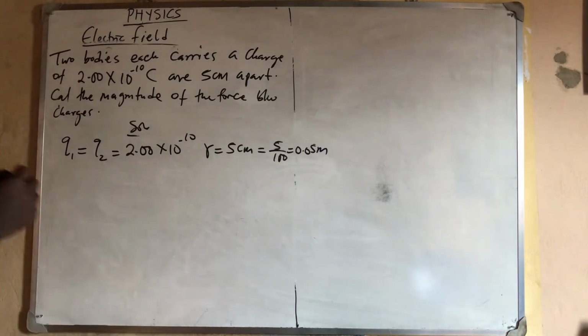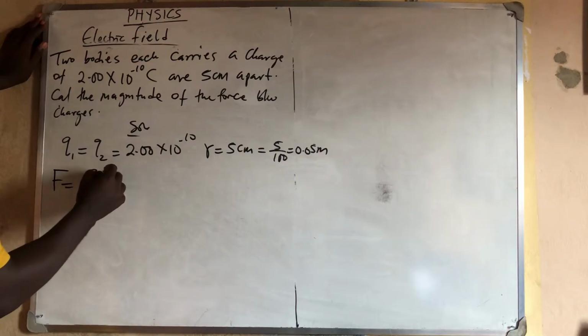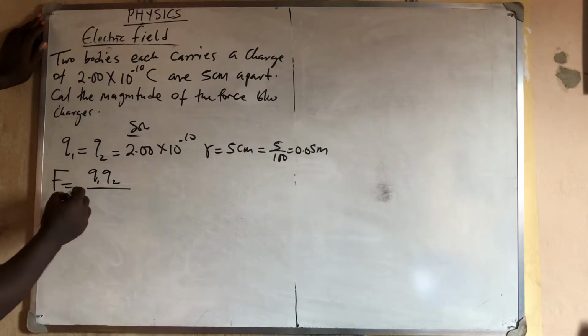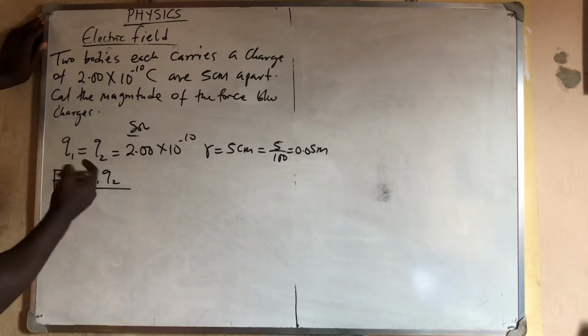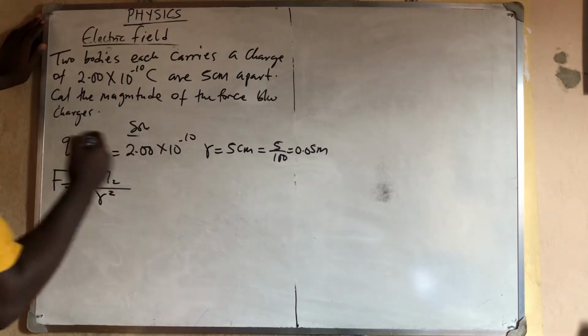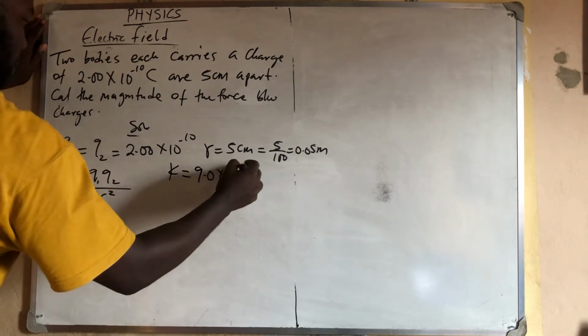So the next thing you do is write your formula. Don't forget that F is equal to K Q1 Q2 all over R squared. But I know the value of K. My K is equal to 9.0 times 10 raised to power 9.